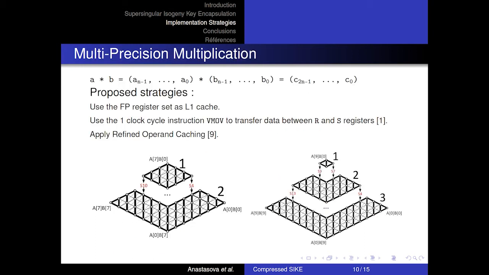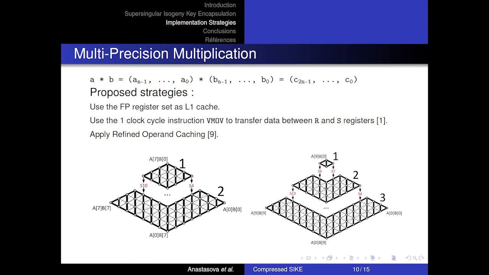The second arithmetic operation that we have implemented is the multi-precision multiplication. Due to the shorter form of the public key and the ciphertext representations, where they are represented with the help of several variables of short length, the need of multi-precision multiplication of different sizes than the finite field is required. In the case of SIKE P434 and P503, a multiplication of 256 by 256 bits is needed, and in the case of SIKE P610, a multiplication of 320 by 320 bits is required.